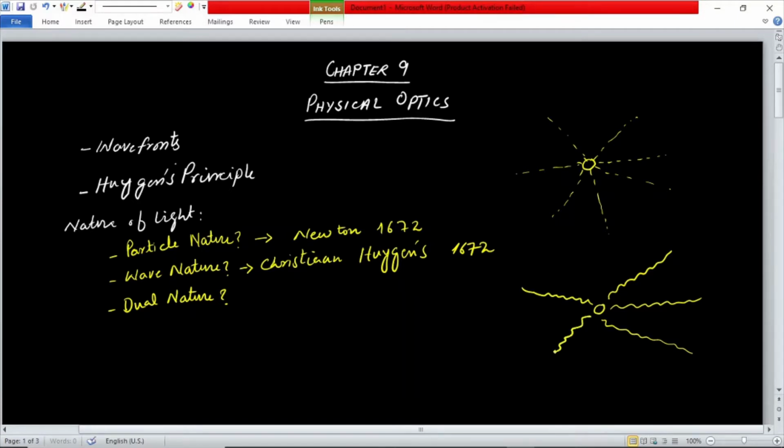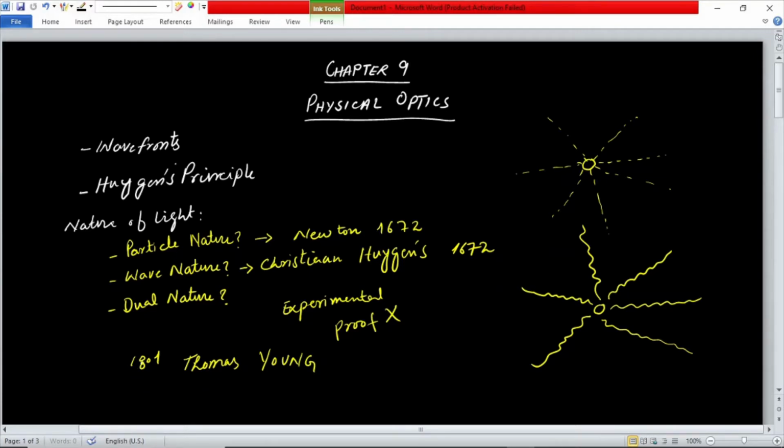When Huygens proposed this model of wave nature of light, there was no experimental proof that light is a wave nature. However, later in the 19th century, in 1801, the British scientist Thomas Young performed a very famous interference experiment.